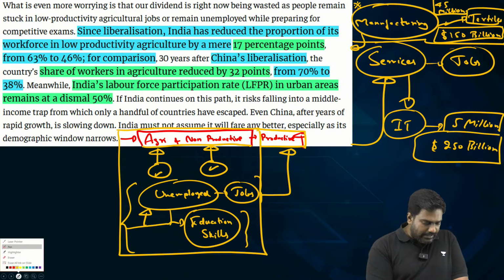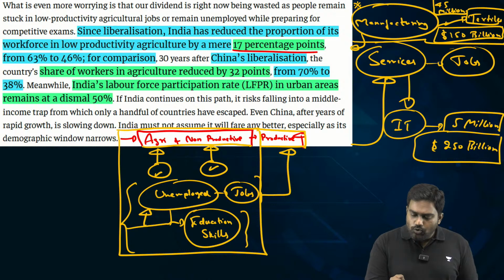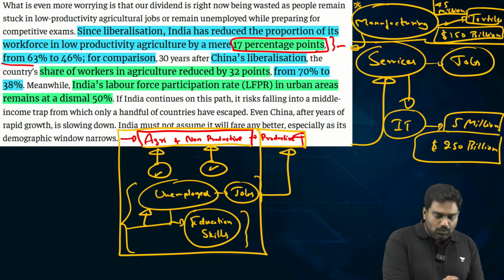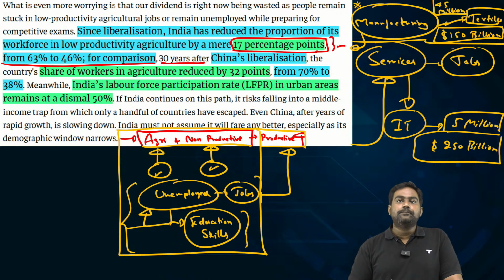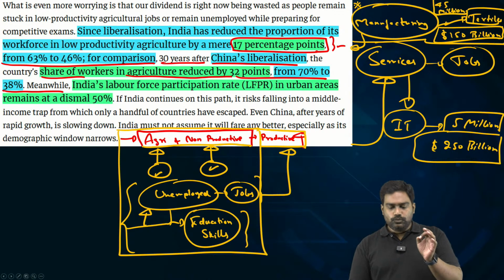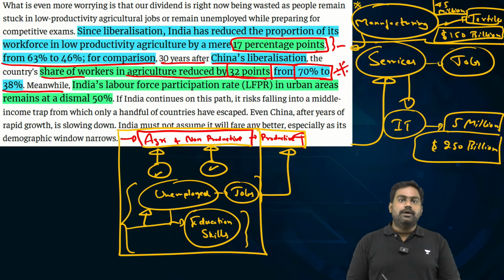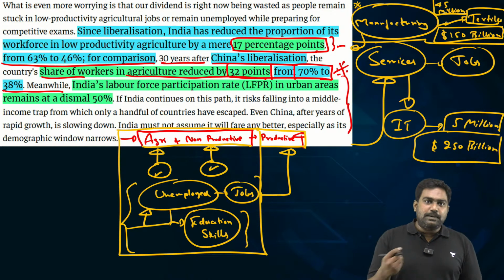Now, if you look at the growth story of India and China and compare the two, since liberalization, we have only moved 17% of workers from agriculture to manufacturing, which is a very, very small number. China did double. From agriculture, it shifted out close to 38%. 38% were pushed out from agriculture into other productive work in manufacturing and even in services. So China's performance was almost twice as good as India's. So this is the challenge India has to deal with.